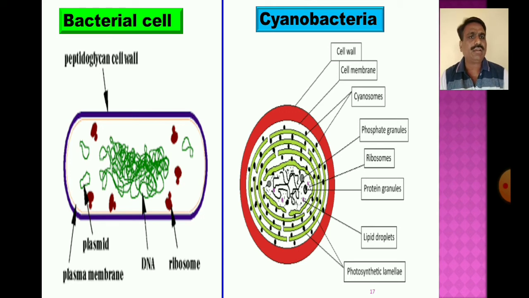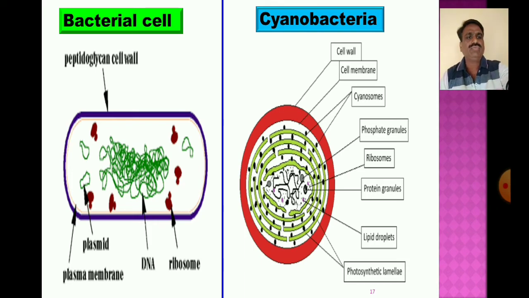Inside the photosynthetic cyanobacterial cell, there is the cell wall, the cell membrane, and ribosomes as other parts of this cyanobacteria.